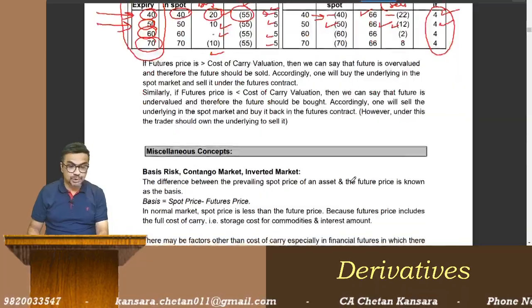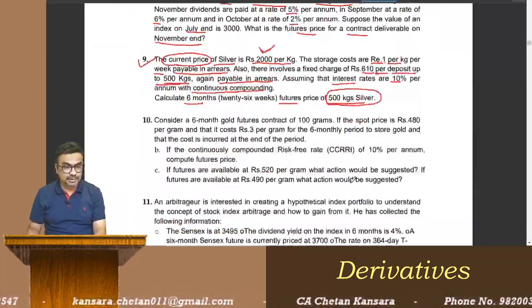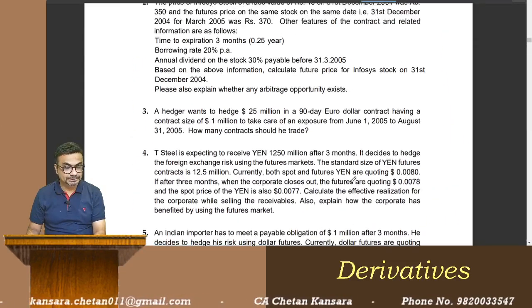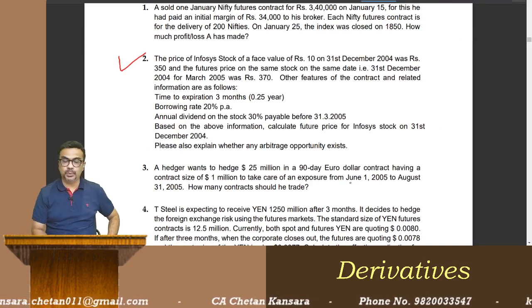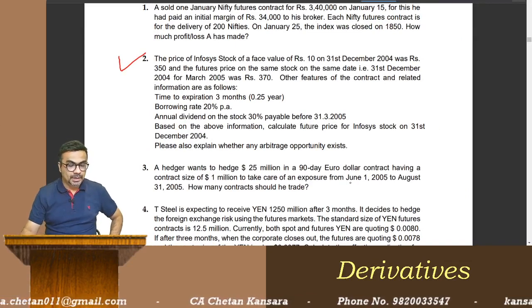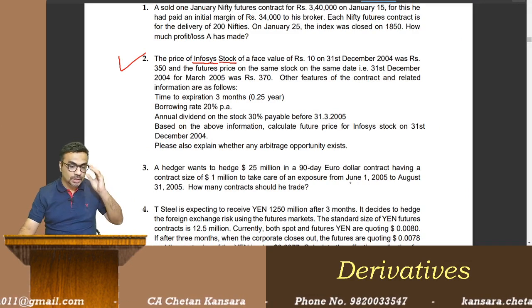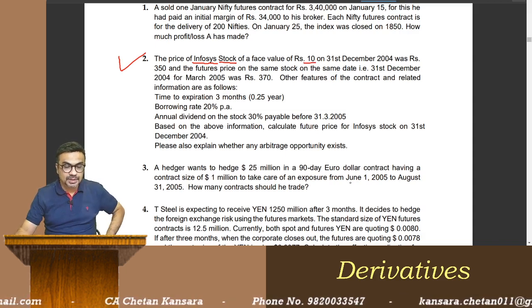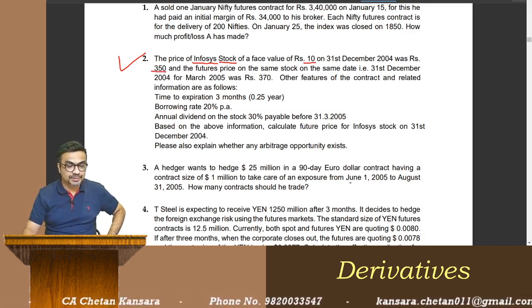Take question number 2. The price of Infosys stock of a face value 10 rupees on 31st December 2004 was 350.